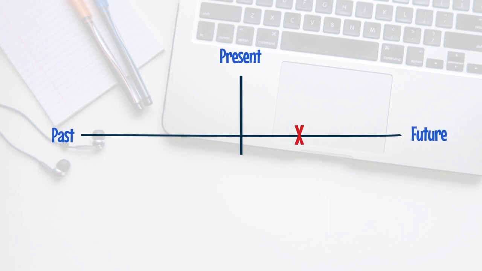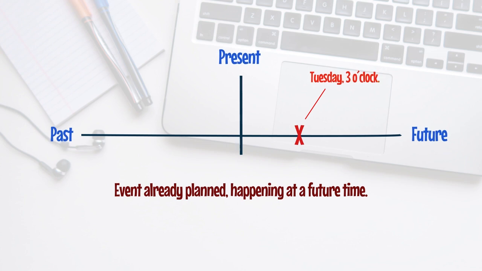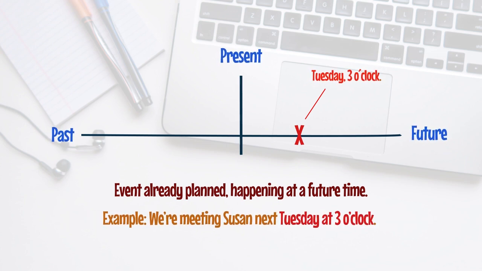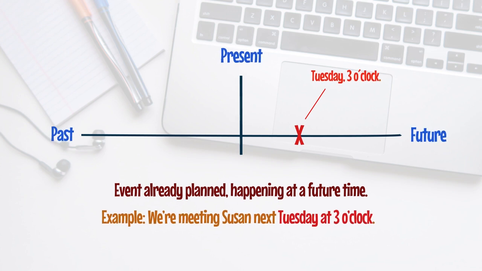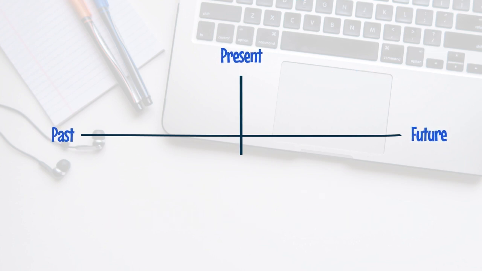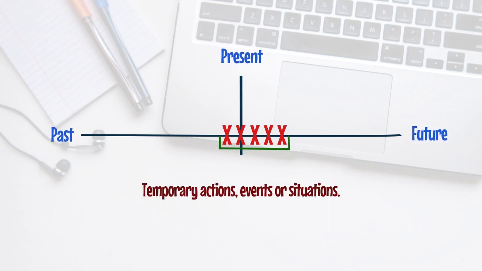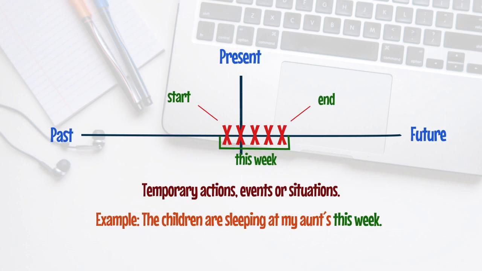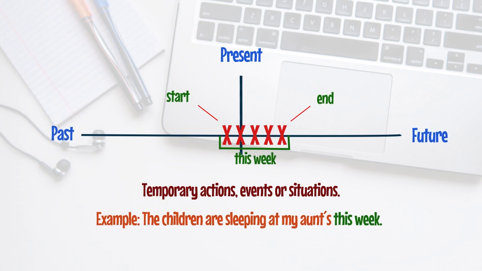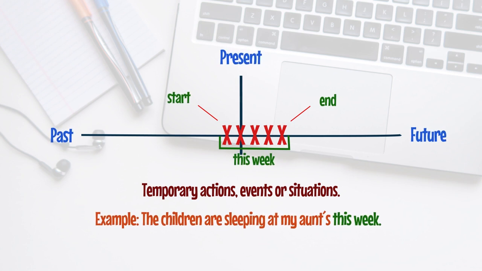We can also use the present continuous to talk about an event already planned that is happening at a future time. Example, we're meeting Susan next Tuesday at 3 o'clock. And finally, we can use the present continuous to describe temporary actions or situations. Example, the children are sleeping at my aunt's this week.